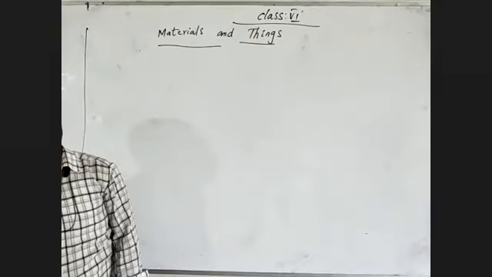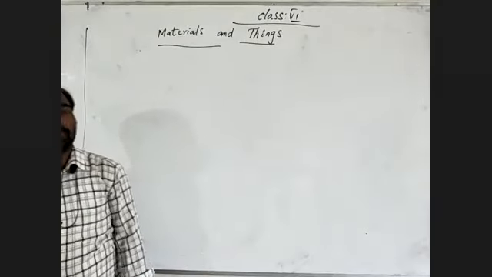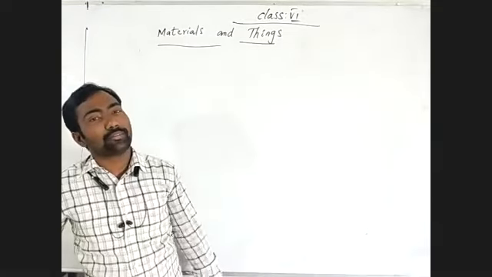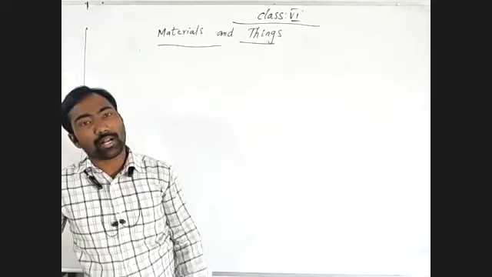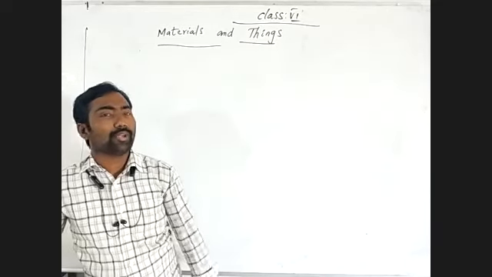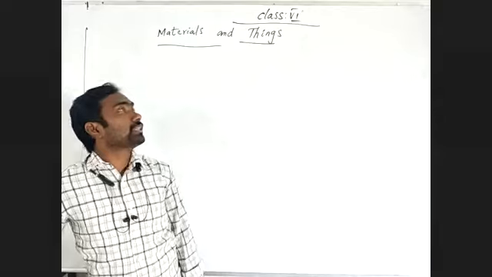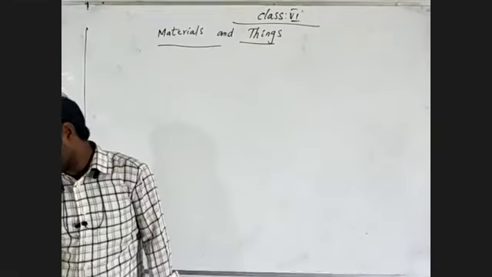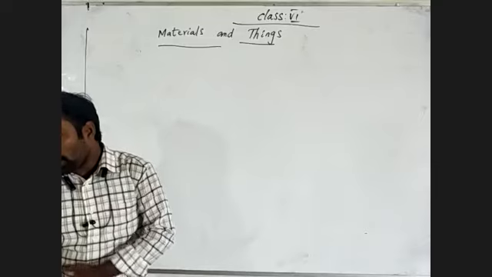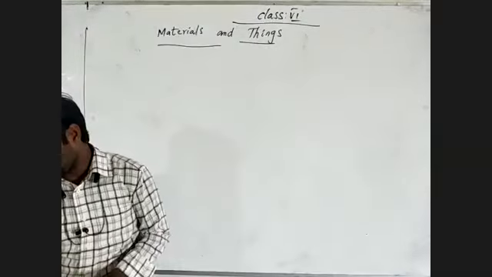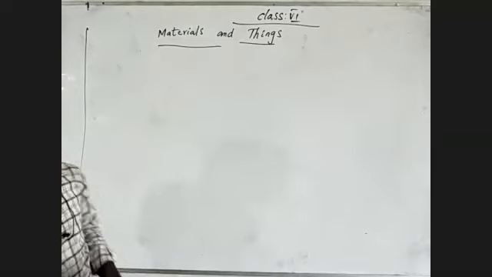Do you understand? I think so. Which material produces which things, which things are made from which material. What are the things, and from what materials are they prepared? So now we have an idea about our lesson, materials and things. Okay. Then coming to the next topic: properties of materials. What do we have to learn? Properties of materials.